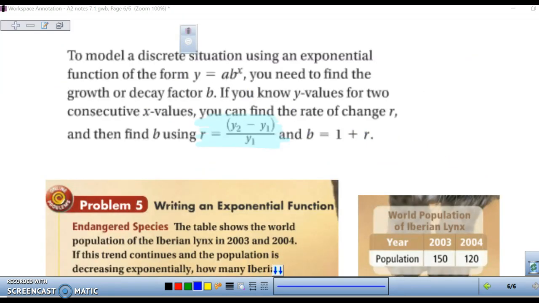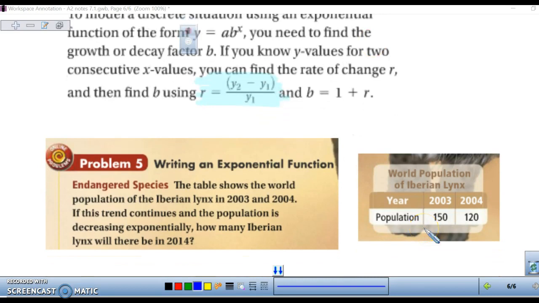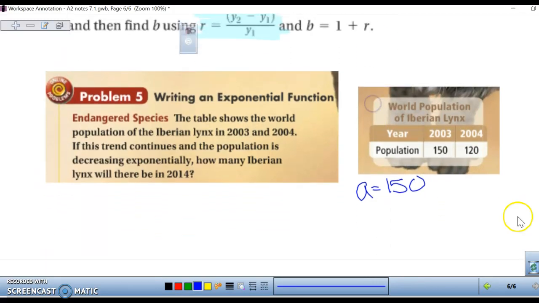In some situations, you aren't going to be given the rate of change. You need to find it yourself. So in problem 5, we're given a table of population. We have two amounts, one from 2003 and one from 2004, about the population of the Iberian lynx. So we know our starting amount of our population, so we know our a value. However, we're not given our rate of change, our r value.